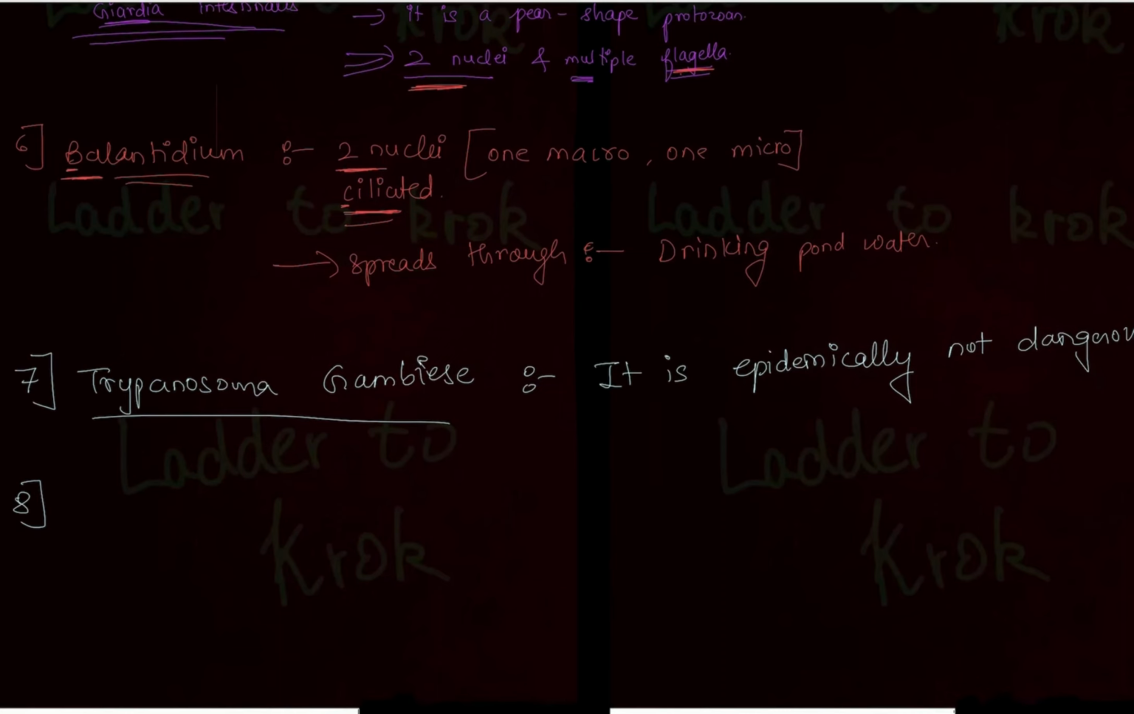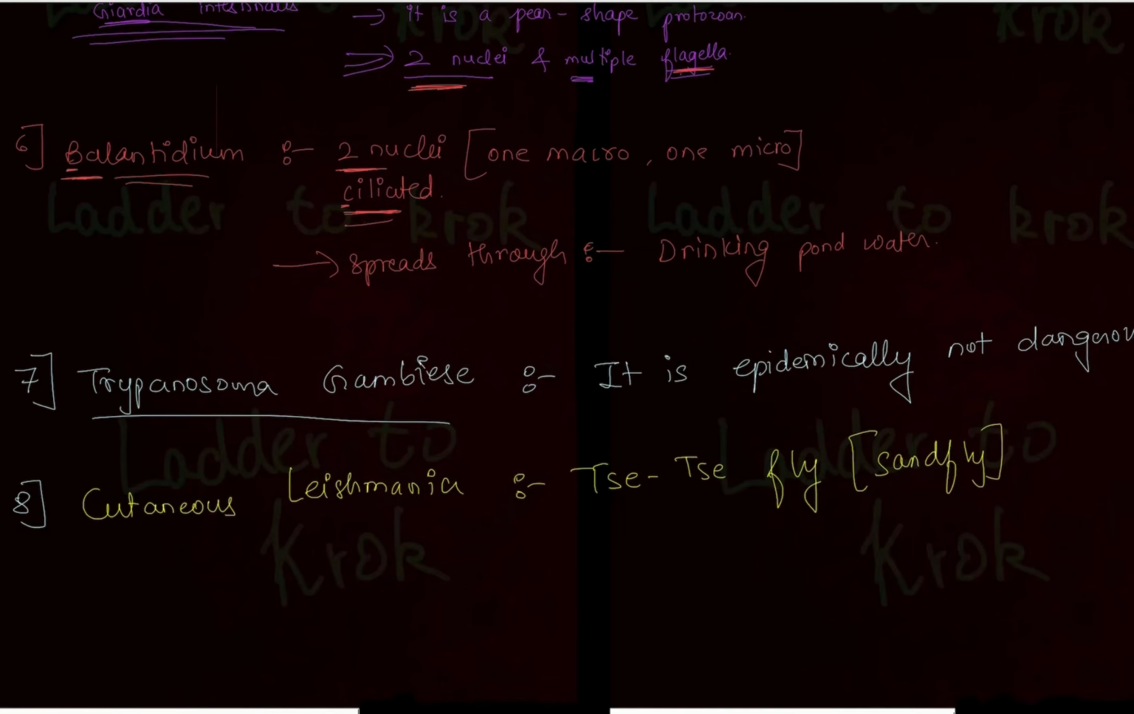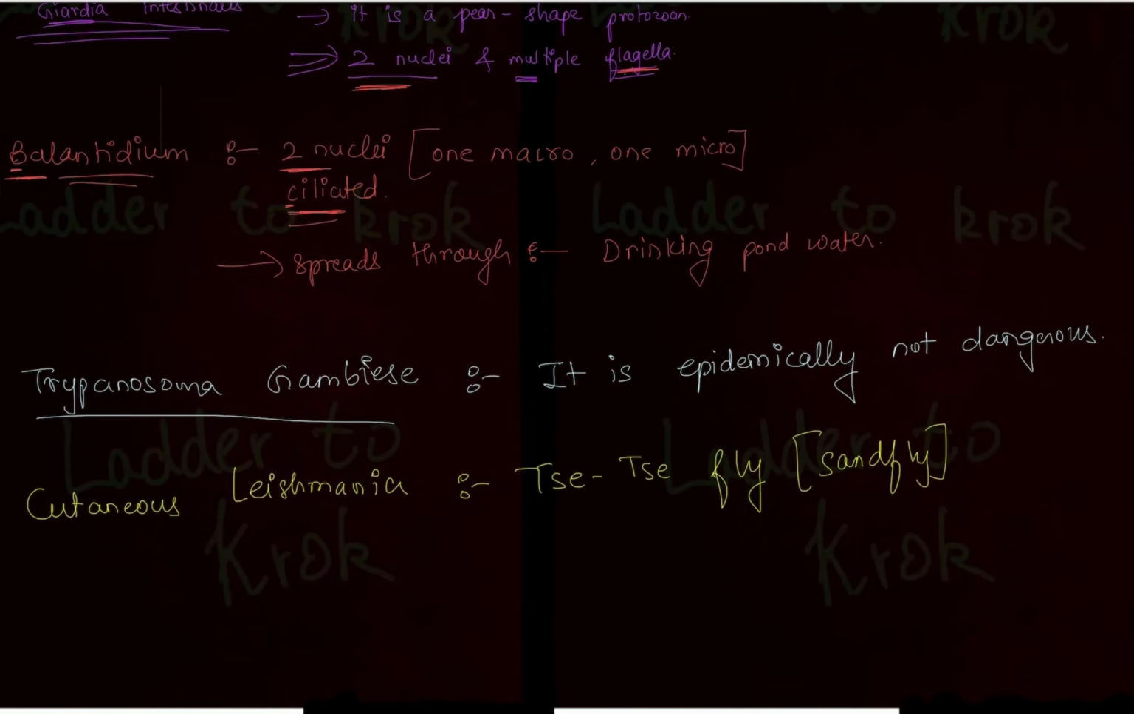Okay. The next protozoan is cutaneous Leishmania. It causes the disease leishmaniasis. The vector for this is the tsetse fly. The tsetse fly is actually a sandfly, but for Croc they call it a mosquito. It is a fly, but Croc calls it a mosquito, so write that also.